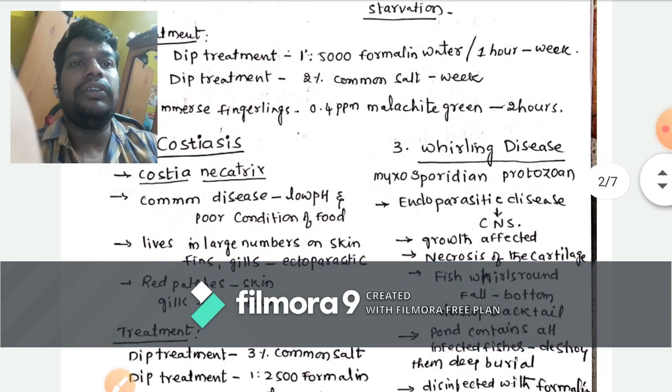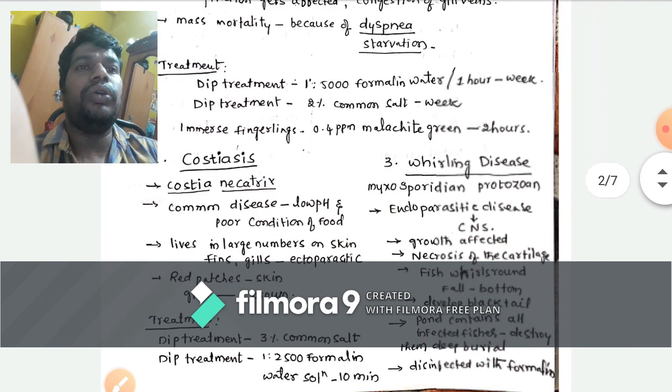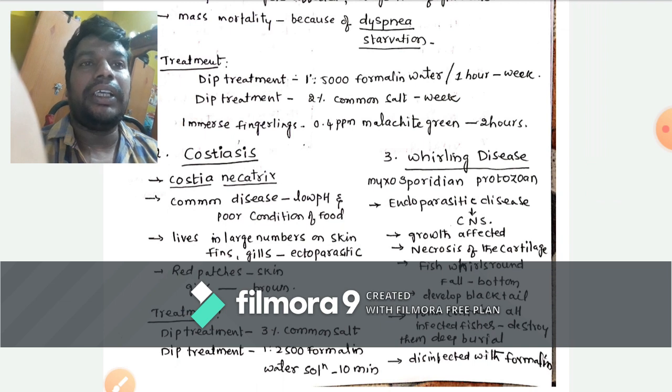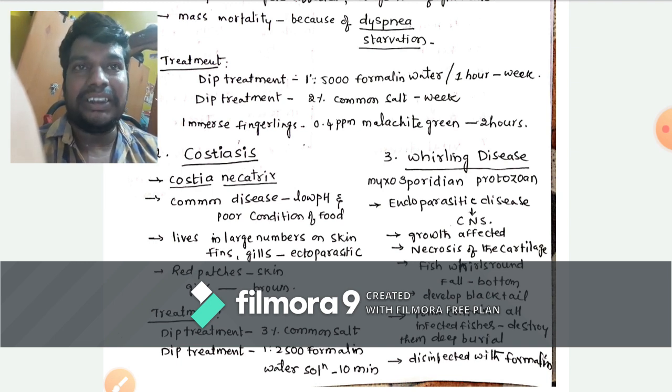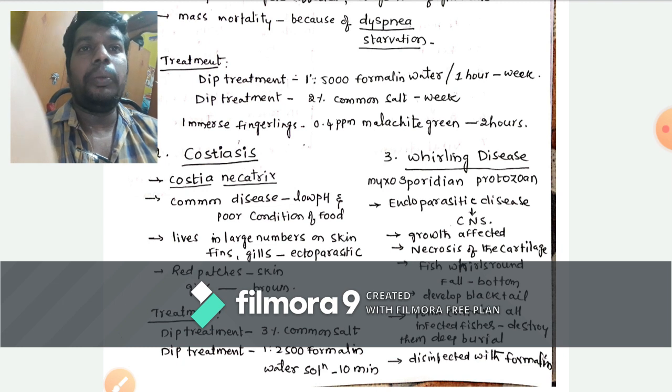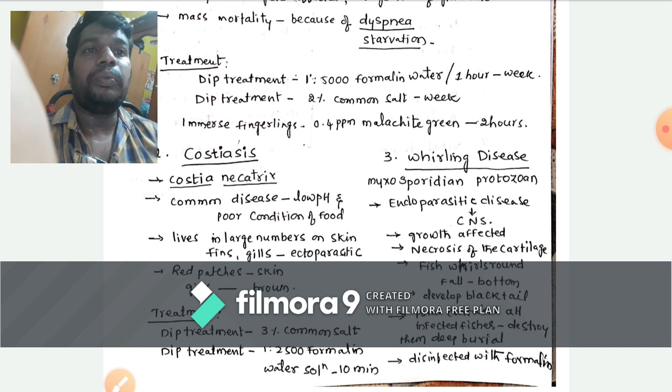Okay, so the second one, costiasis. It is caused by Costia necatrix. Costiasis is a very common disease in all culture ponds. Why does it occur, where does it occur? In ponds having low pH, that means the water has low pH, and also where poor conditions of food are maintained. In those conditions it will occur.